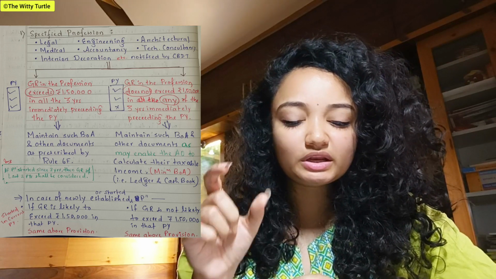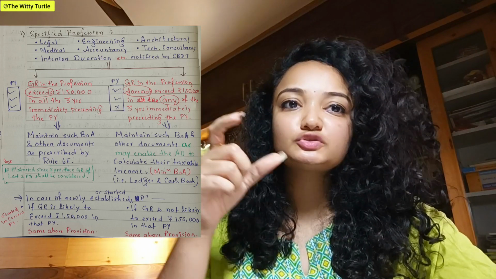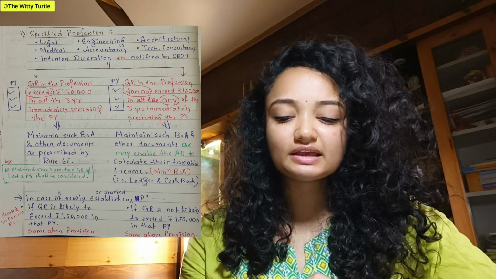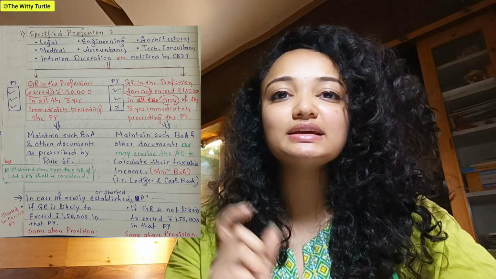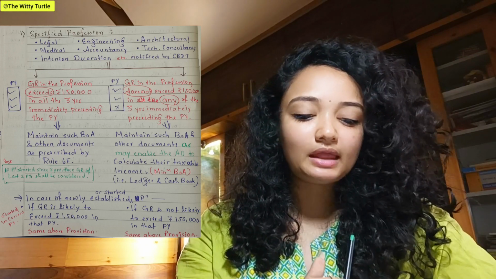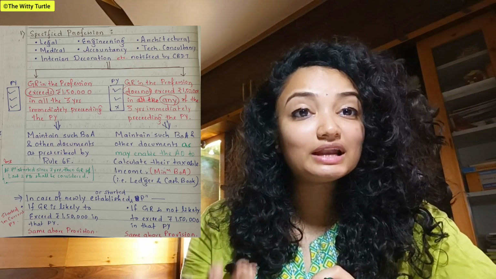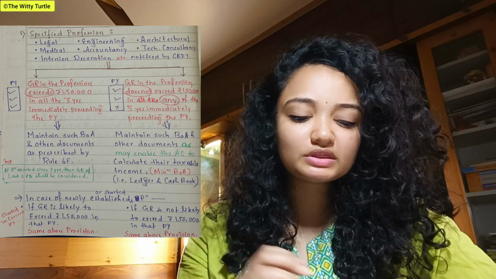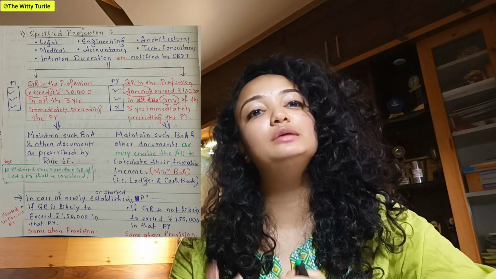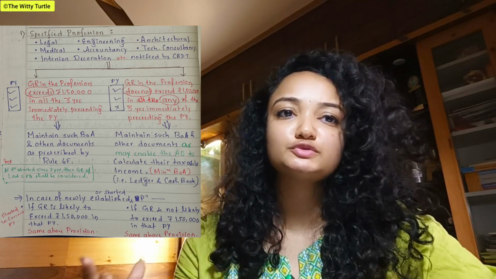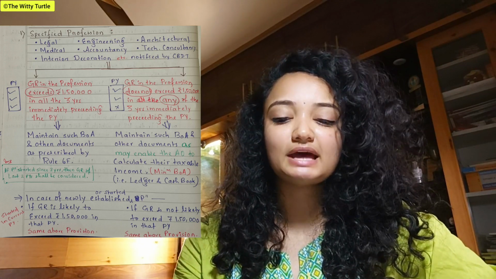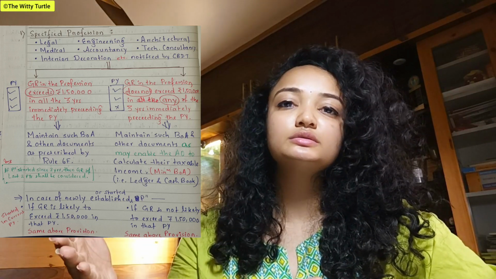And when it comes to a newly established profession, which means the profession started in this current previous year, so in that case, what happens? In that case, the word likely is used. It is likely to exceed 1,50,000, right? And if your gross receipt is not likely to exceed rupees 1,50,000, so in that case, what happens? In current previous year, you have to maintain minimum books of accounts like ledger or cash book, etc., right?